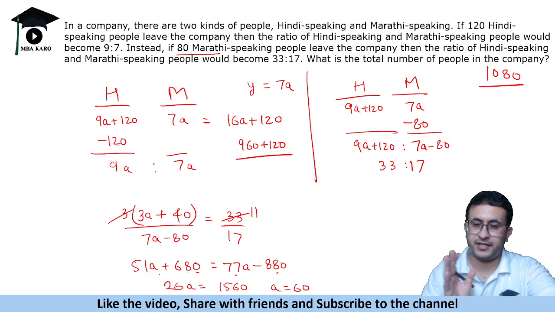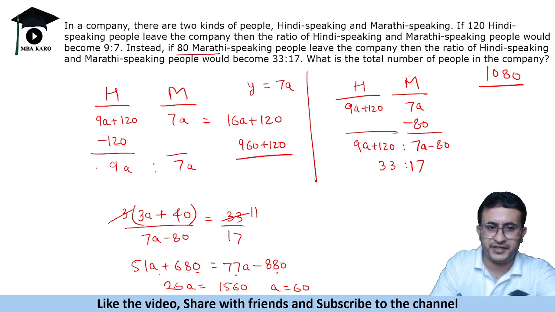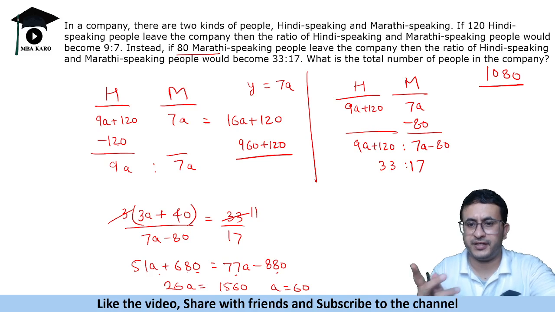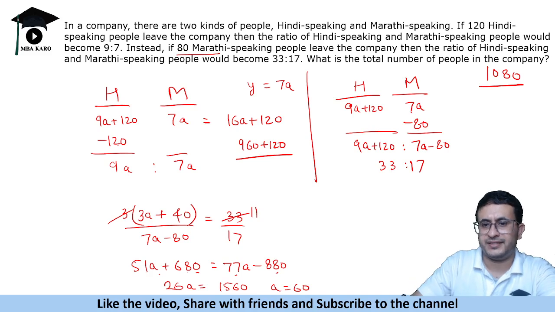Since the number of employees remains the same, what we did was we took the number as 9A and 7A, because the remaining people is 9 ratio 7. And add 120 back, that gives you the number of Hindi speaking. Now case second, we will subtract Marathi and get the result. You could have done the other way around also, like you could have taken 17x and 33x and again done the same thing, like what we did using this ratio, you can do using this ratio also.